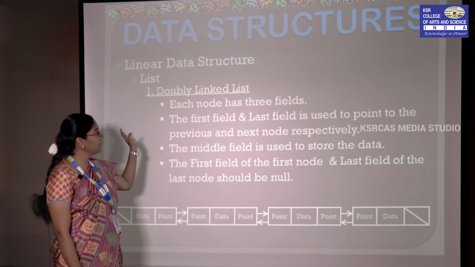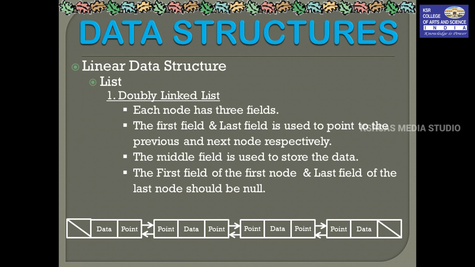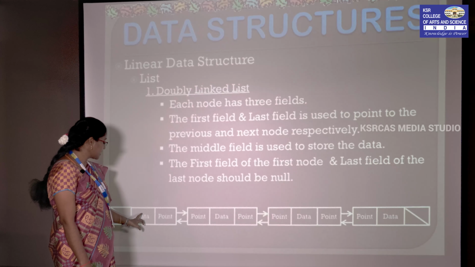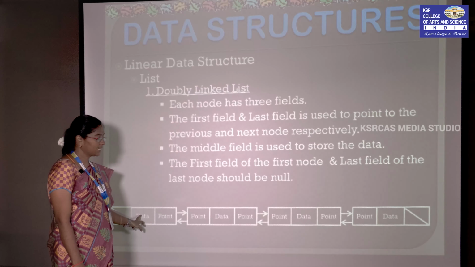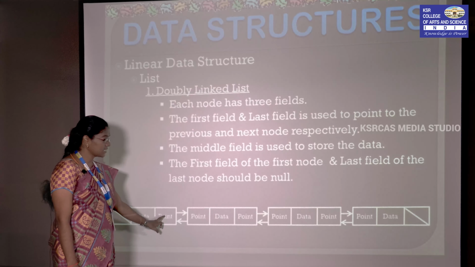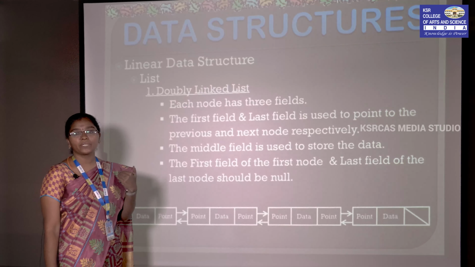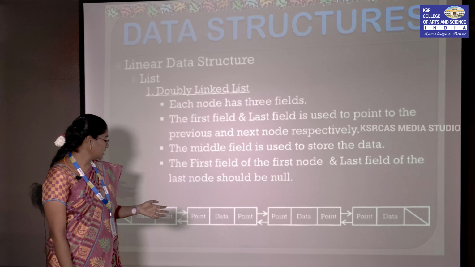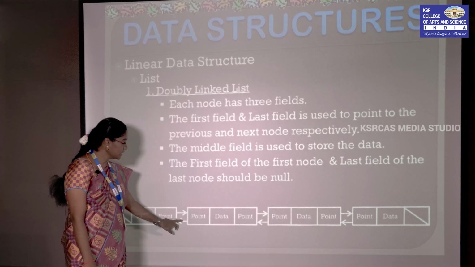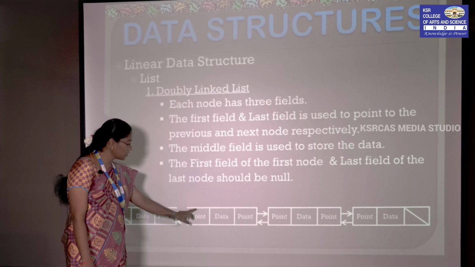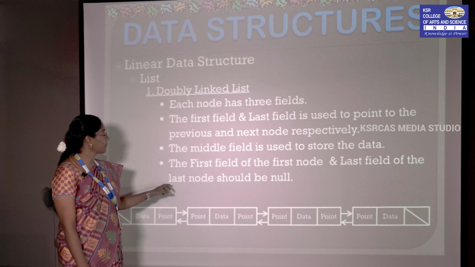So next one, doubly linked list. Here each and every box we call a node. So in doubly linked list we have three fields, whereas in singly linked list we have two fields. In doubly linked list we have three fields: the center field which is used to store the data, and the previous and the next fields which are used to point to the previous node and the next node. Similarly we have two links which are used to point to the next node and the previous node.